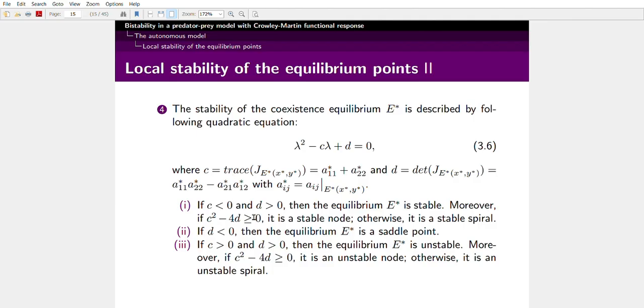In case 1, if C less than 0 and D greater than 0, then the equilibrium is stable. Moreover, if C square minus 4D is greater than or equal to 0, it is a stable node, otherwise it is a stable spiral. Whenever D is less than 0, the equilibrium E star is a saddle point. If both C and D are greater than 0, then the equilibrium is unstable. Moreover, if this discriminant is greater than or equal to 0, the equilibrium will be an unstable node, otherwise it will be an unstable spiral.